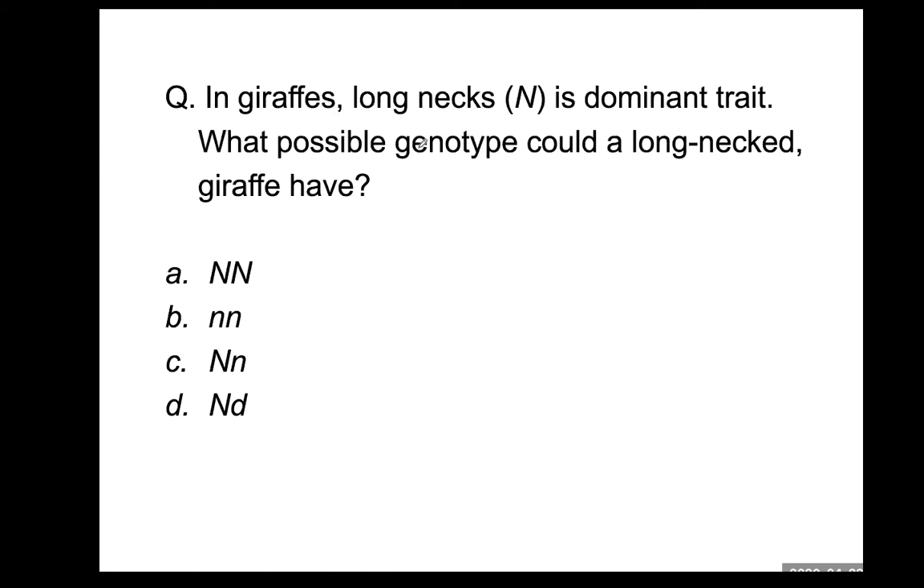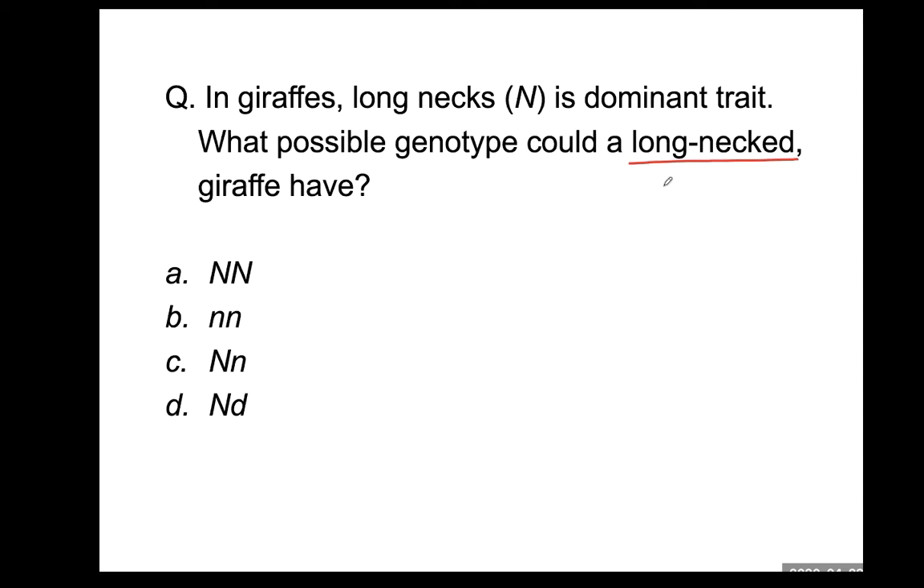So, one example, in giraffe, long neck, large N is a dominant trait. What possible genotype could a long neck giraffe have? So here's the character. The phenotypic character is a long neck. And then long neck is a dominant trait. Maybe there's some giraffe with short neck. But a long neck, that is one character. And then this one phenotype must be expressed by genotype. Genotype must have two letters.